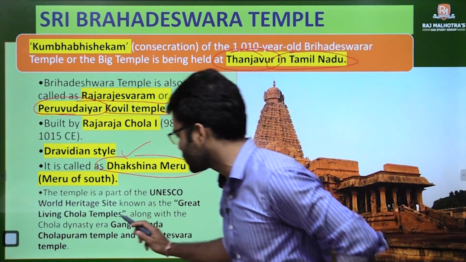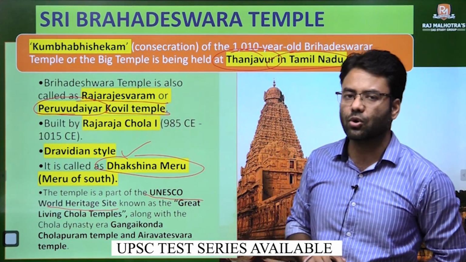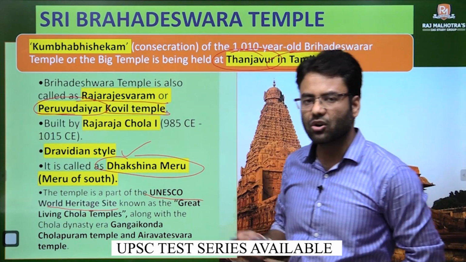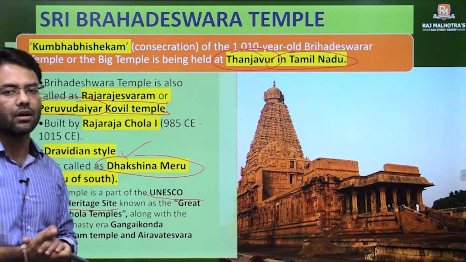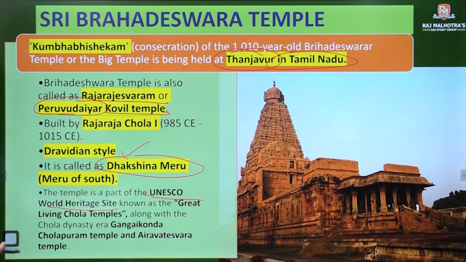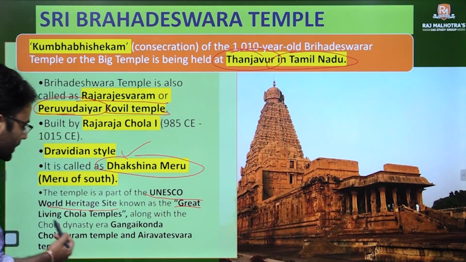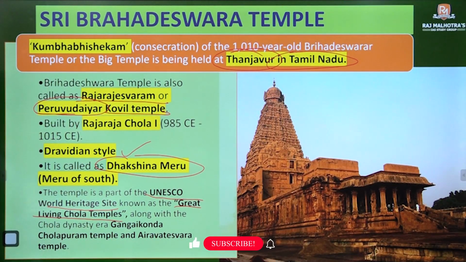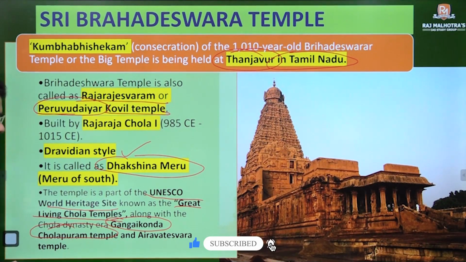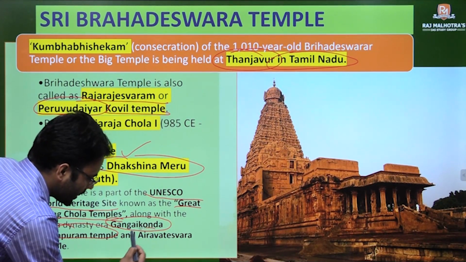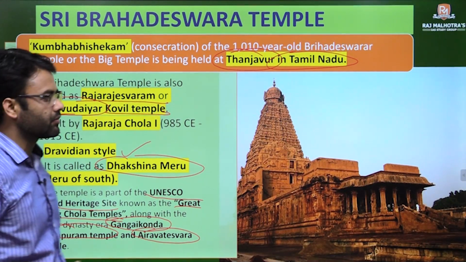So this temple is also under the World Heritage Site status of UNESCO, and this is part of a temple complex, or part of various temples which contain other temples also built by the Cholas, that is, the Great Living Chola Temples. So you have Gangaikonda Cholapuram temple, and then you have Airavatesvara temple. So these are the main features here.